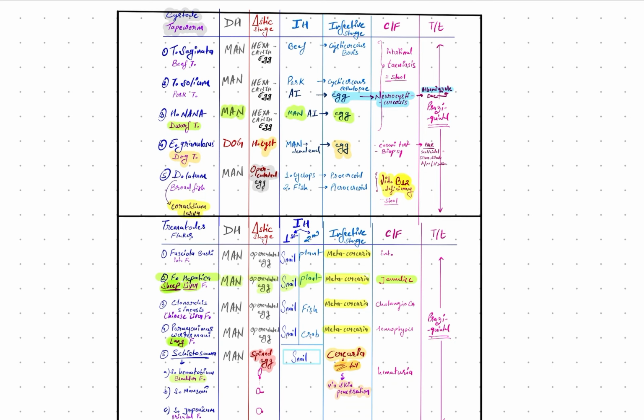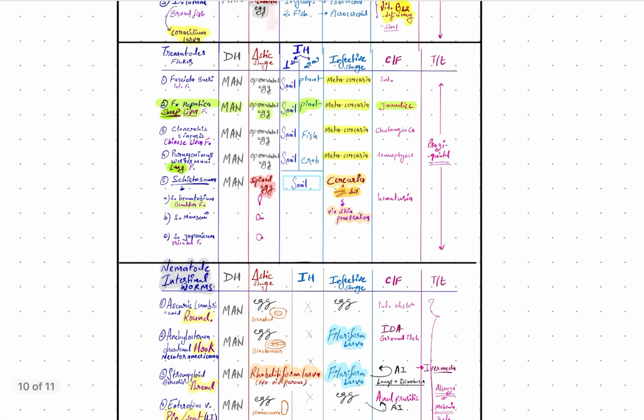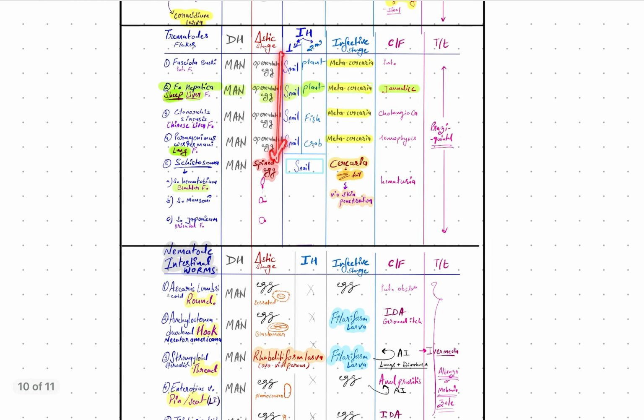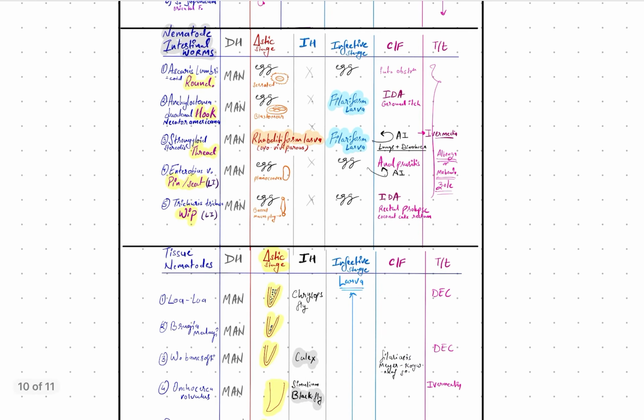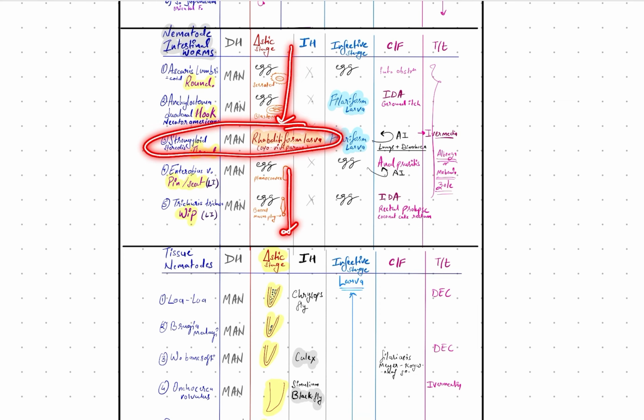When it comes to the diagnostic stage, everything is egg except Echinococcus granulosus, where it is hydatid cyst. Trematode flukes, egg, the name of the egg is just changed. For intestinal worms, I told you it's egg except Strongyloides, where it is larva.